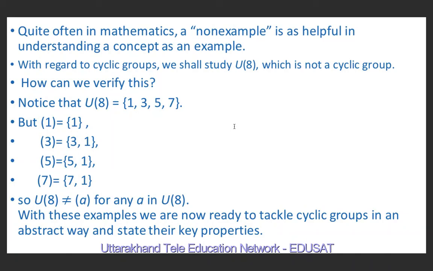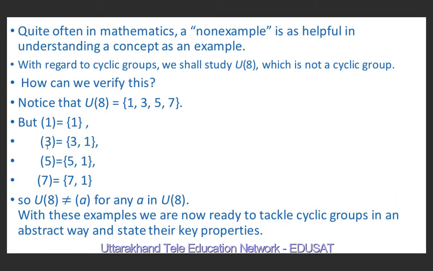Here the operation is multiplication modulo 8. So if we consider the cyclic group generated by 1, this consists of only the set 1, because we get only one element if we apply multiplication modulo 8 for 1.